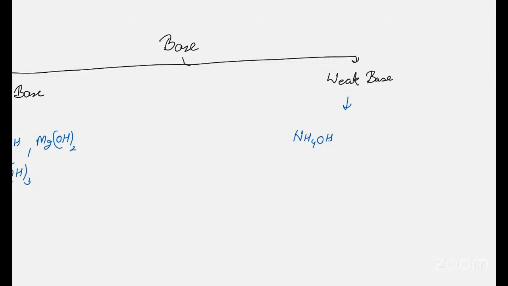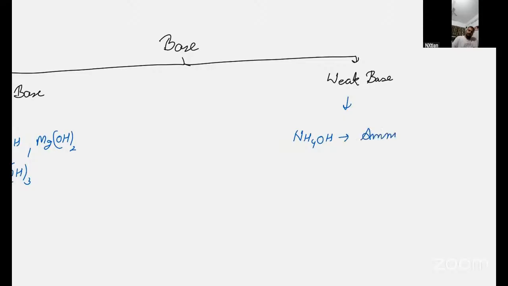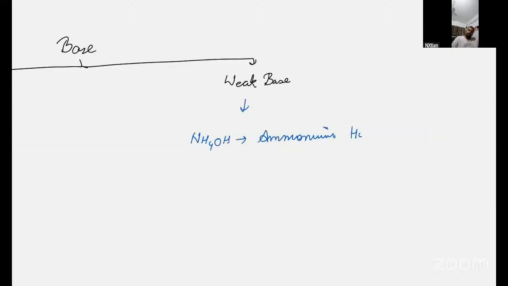Okay, and ammonia in weak base, write it down that only. NH4OH. Okay, now remember this thing. This is important. NH4OH is ammonium hydroxide. Ammonium hydroxide. NH4OH.